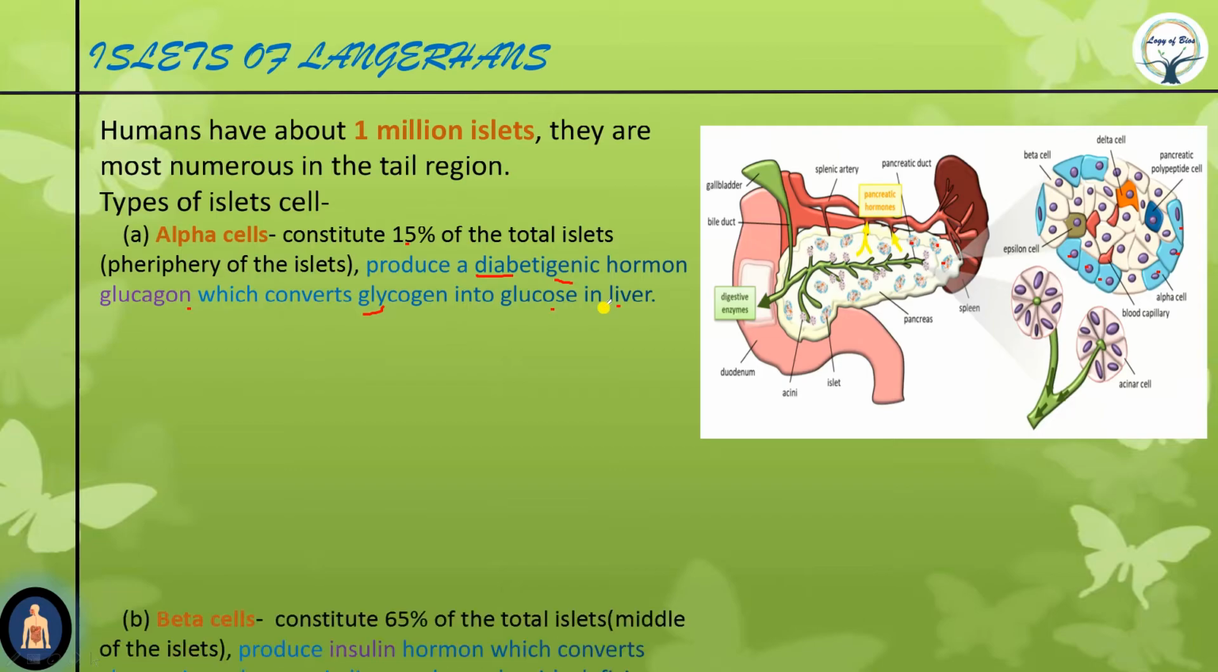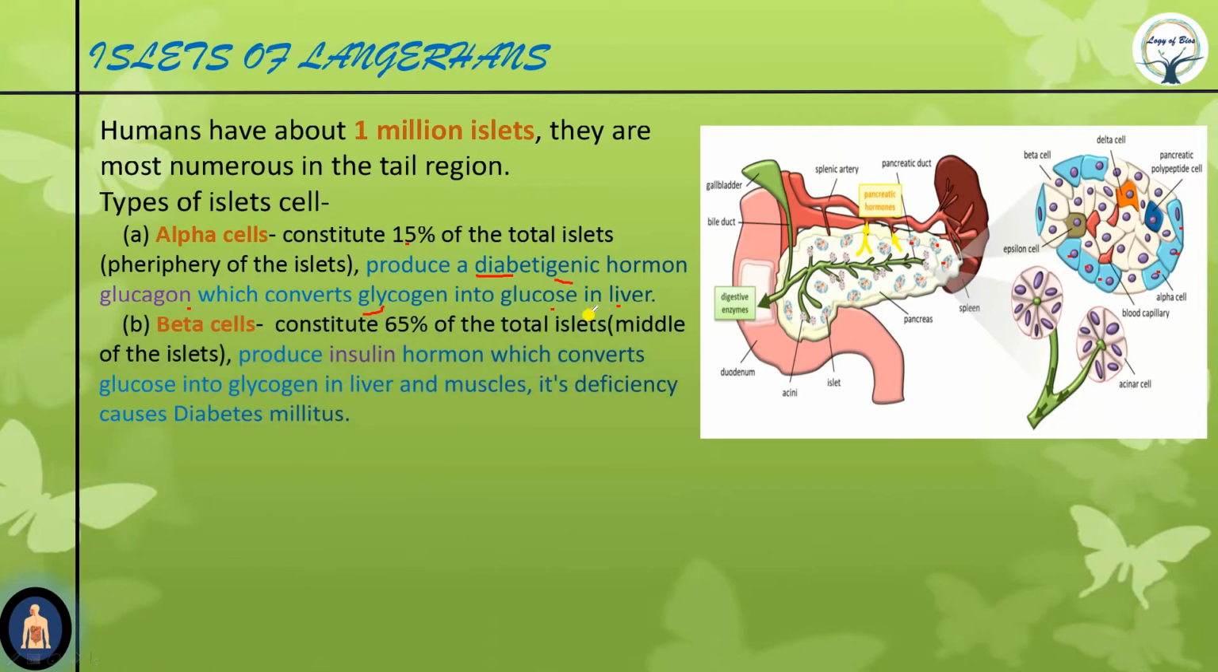Clear? So the next type of cell is beta cells. They constitute 65% of the total islet and they are found in the middle part. See these white colored things, these are beta cells. Now they produce insulin. Insulin converts glucose into glycogen in liver and muscle. See, just opposite of glucagon.